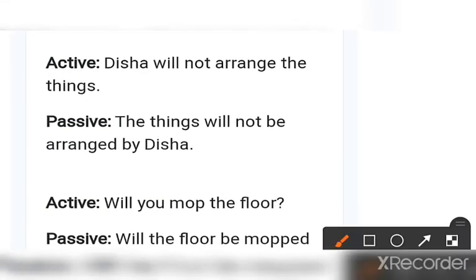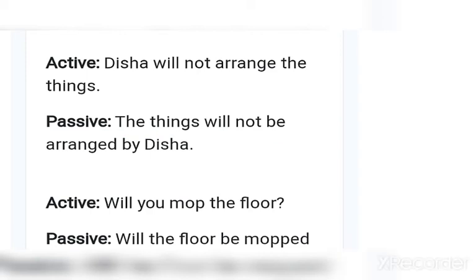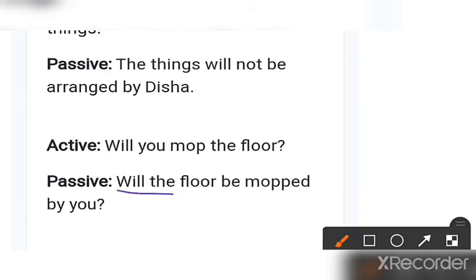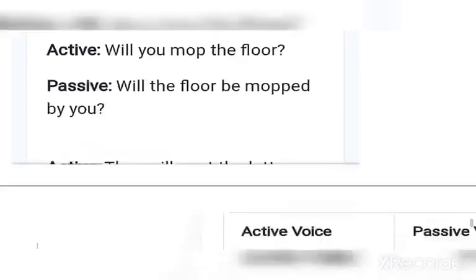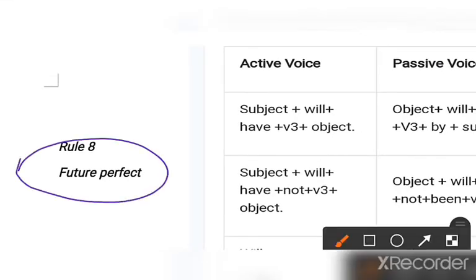Number 2, Disha will not arrange the things. So the things will not be arranged by Disha. Now, will you mop the floor? Answer will be: will the floor be mopped by you? Clear?